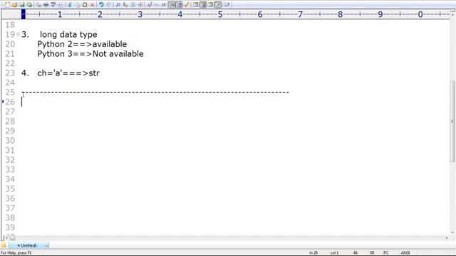Next, related to Python data types, don't compare other language terminology with Python. The range concept, such terminology, is not applicable in Python. In Python 2, the long data type had a range, but such terminology we usually never discuss in Python; it may not be applicable. Even in Python 2, it was only smaller and bigger, up to that only. In Java, 2147483647 is by default int, and beyond that it is considered long.